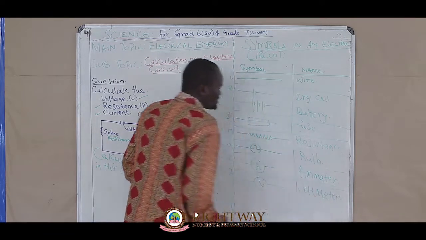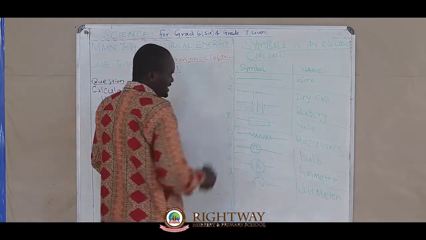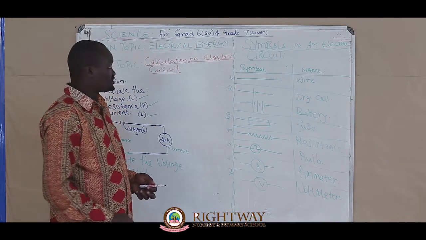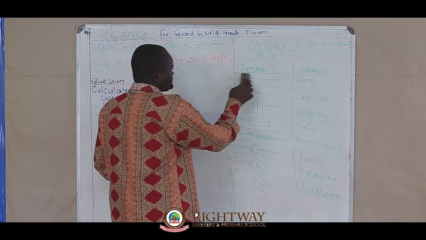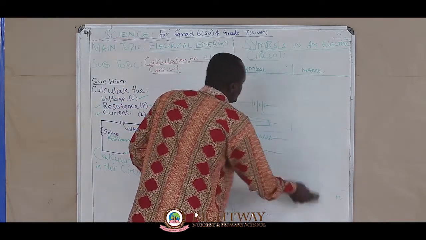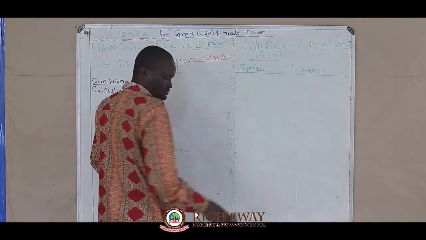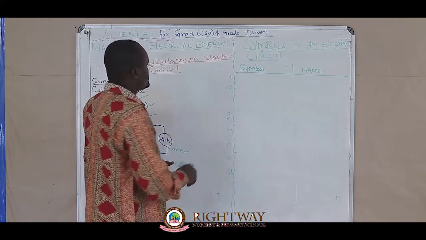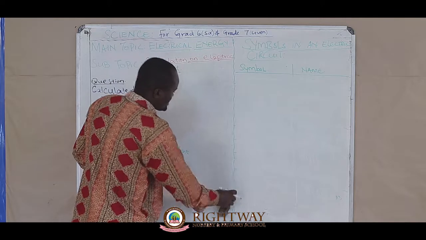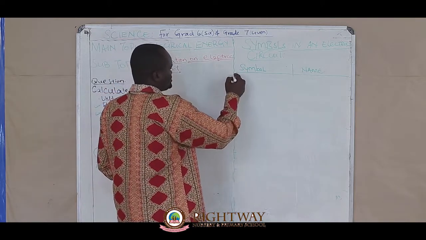A voltmeter. But we have another one. Let me continue. I hope you are taking note on this. I want to clarify before we start calculation. We have another one here, number 8.